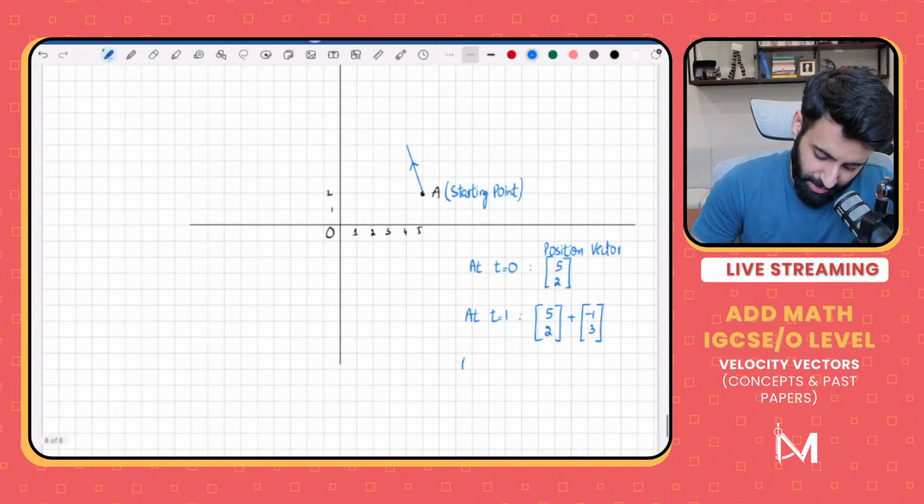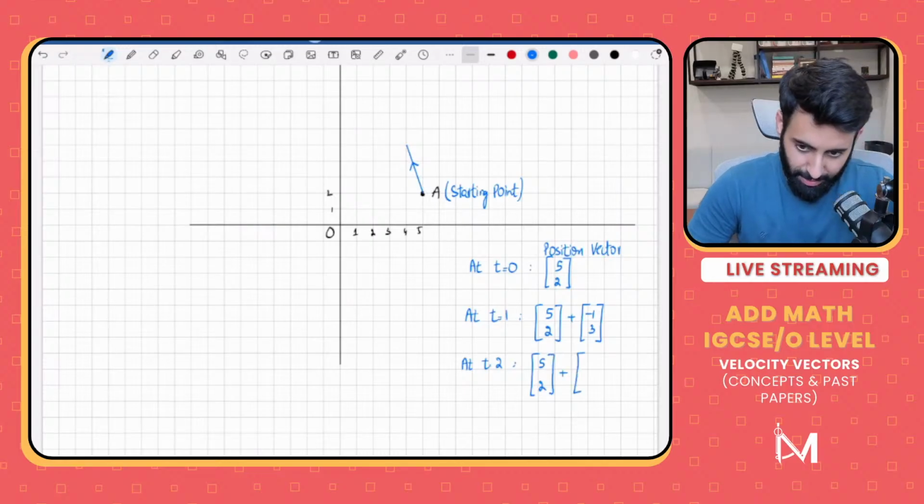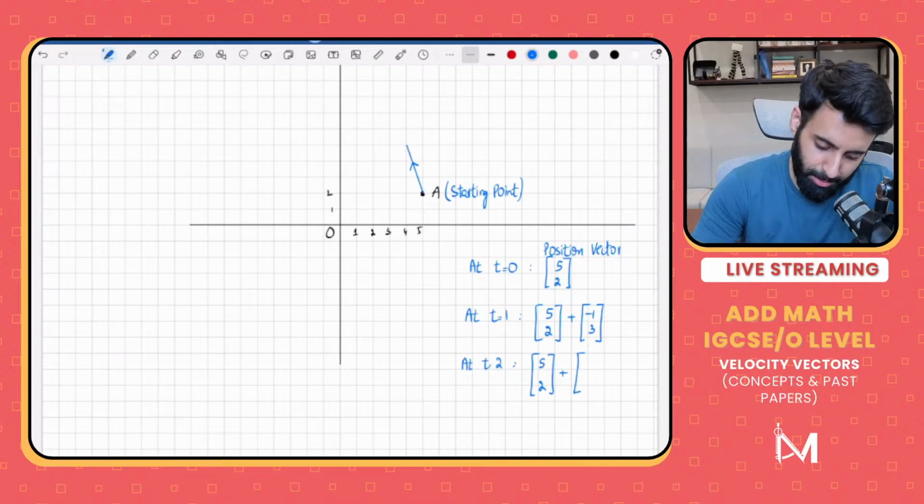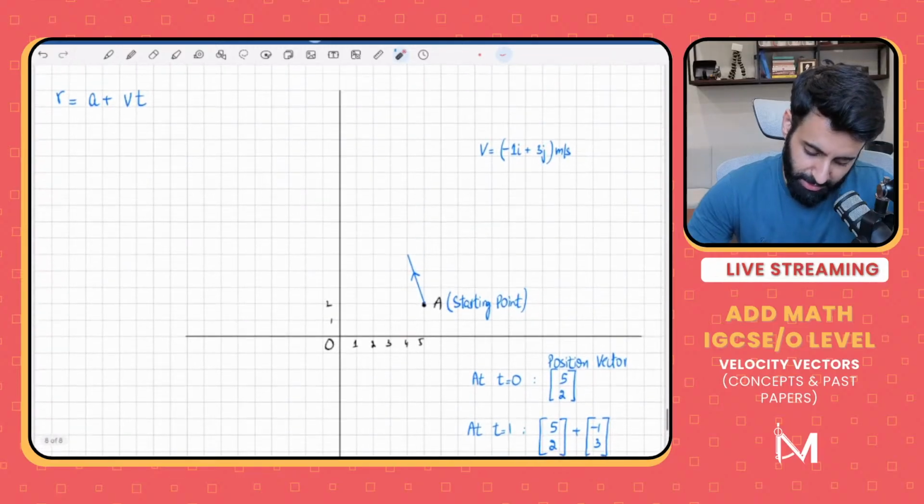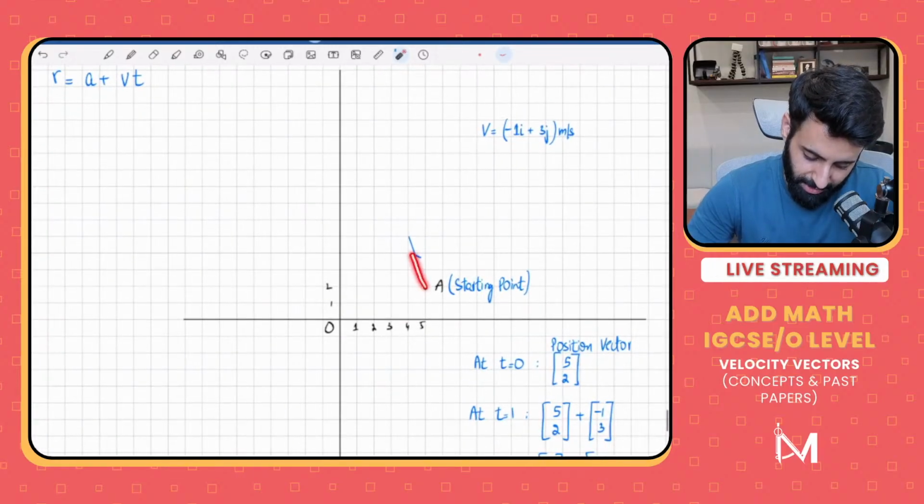Now what happens at time t equals 2? Once again, we have to consider the point from where it's starting, that's 5, 2. In 2 seconds, this movement will double, because every second it's moving 1 unit towards the left and 3 units up.